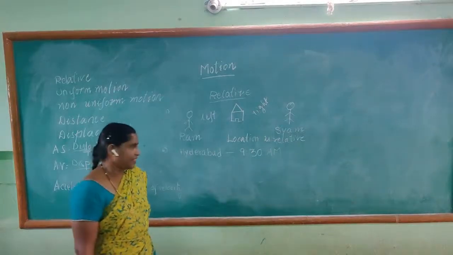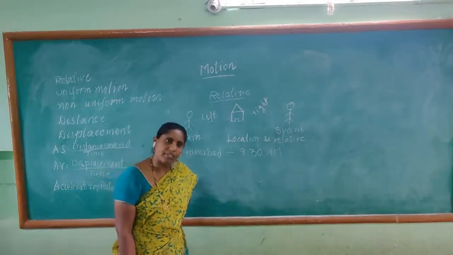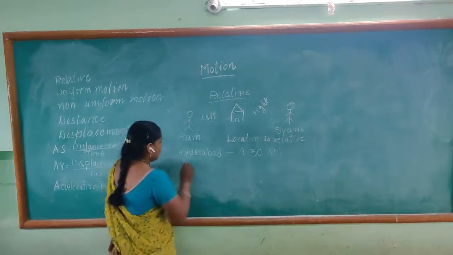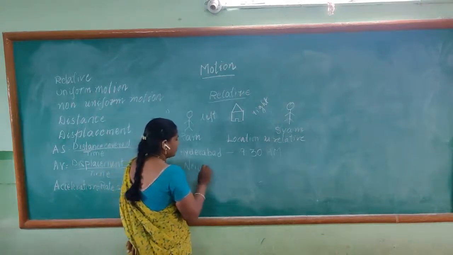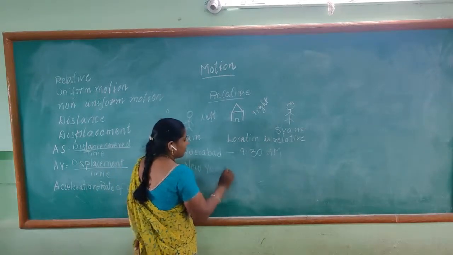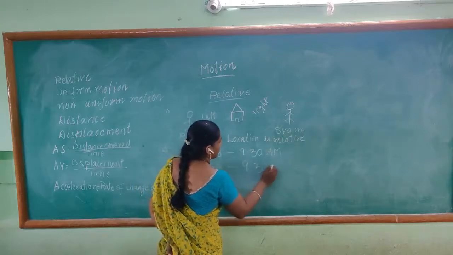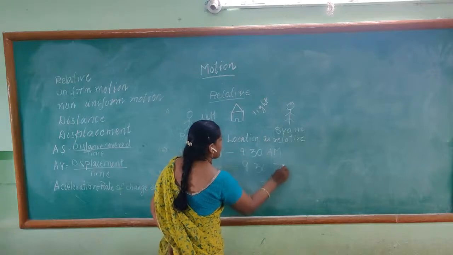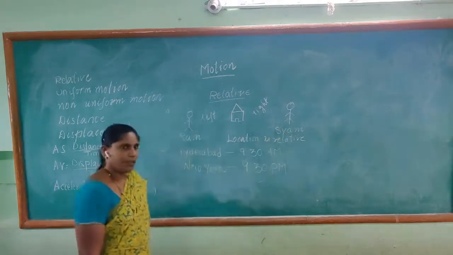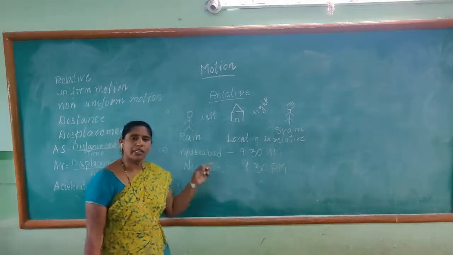If your friend or any of your relatives is in New York, his time is 9:30 p.m. in the evening. So, whom do you think is right?